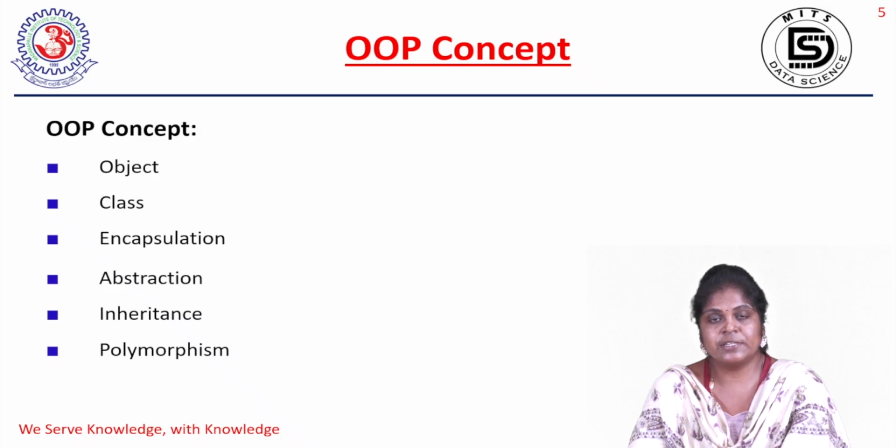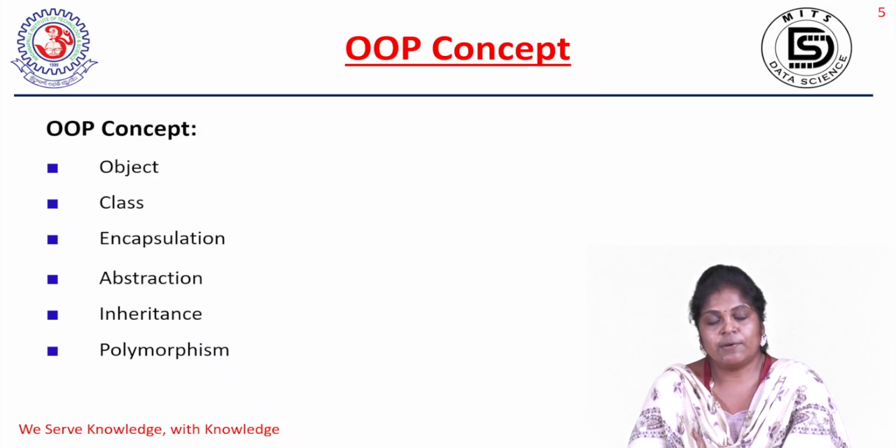Encapsulation is the process of wrapping variables with methods. We call it encapsulation. Abstraction is hiding the complex implementation details and revealing the necessary details. For abstraction, we can take our mobile phone. We can use mobile phone features without knowing how it works internally. That concept we call abstraction.